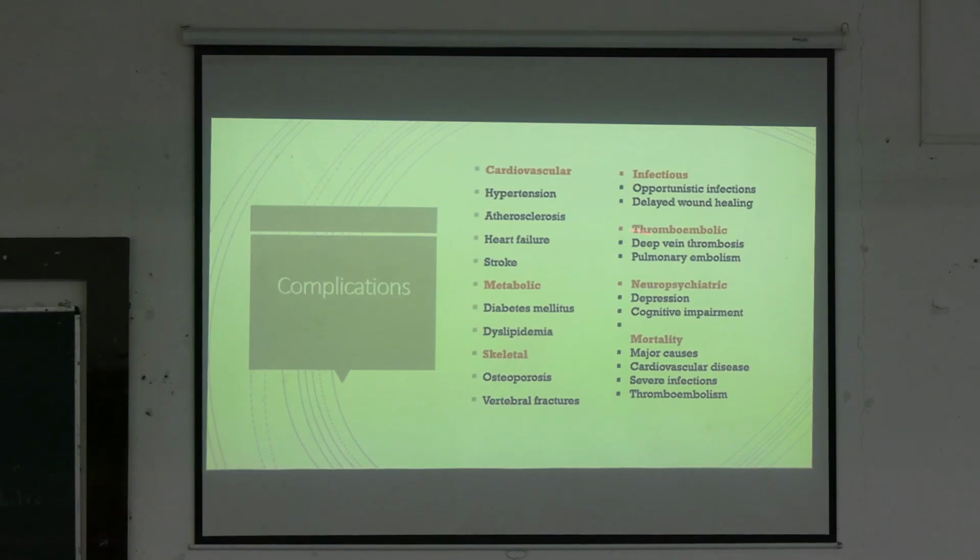In case of infections, there are opportunistic infections due to reduced immune capacity, and there are thromboembolic events, and neuropsychiatric, there is depression and anxiety. In case of mortality, the major causes are cardiovascular disease and severe infections that will lead to death.